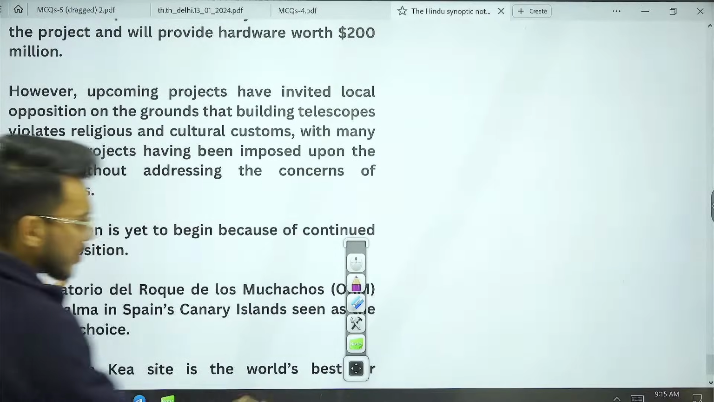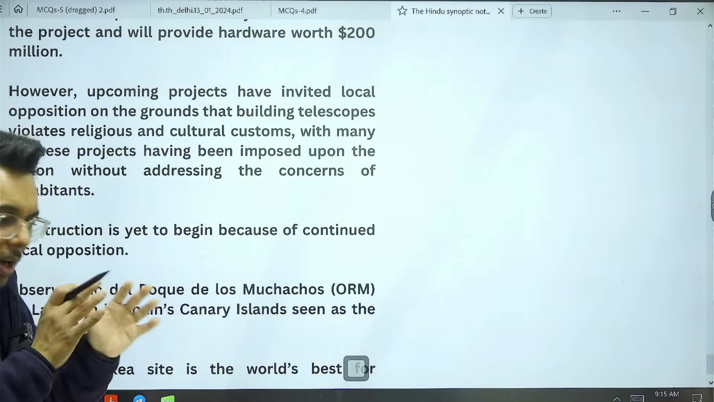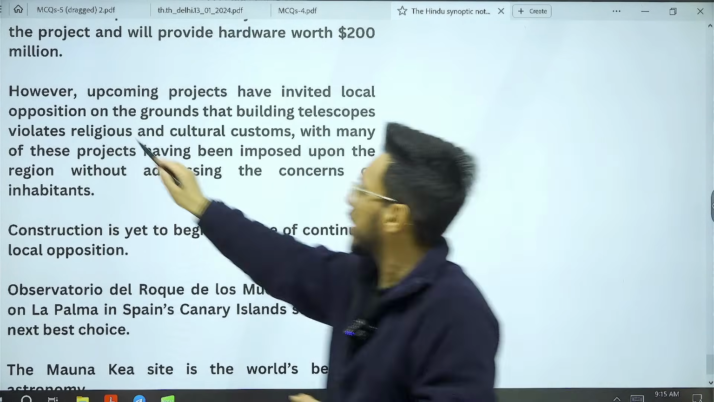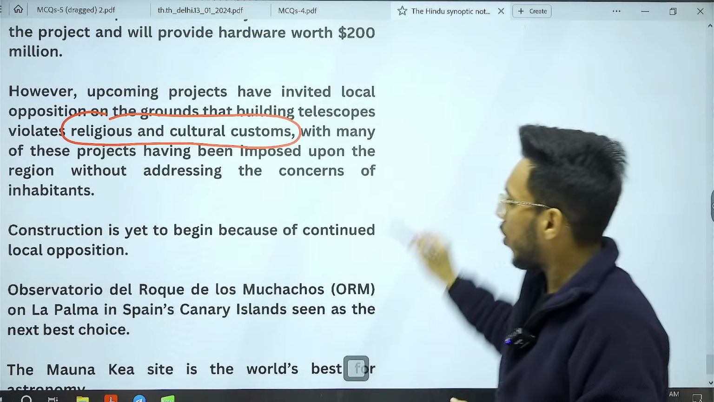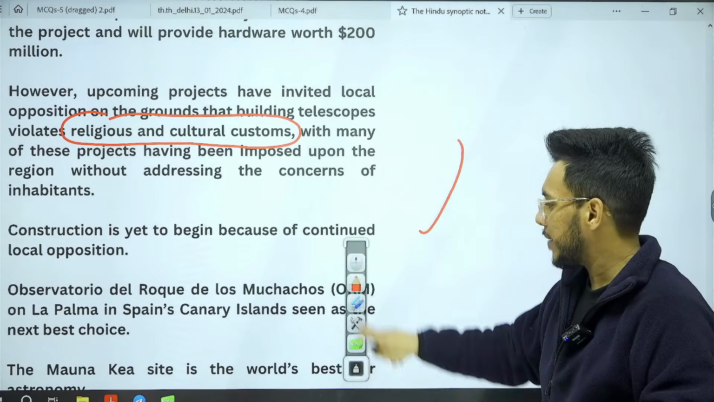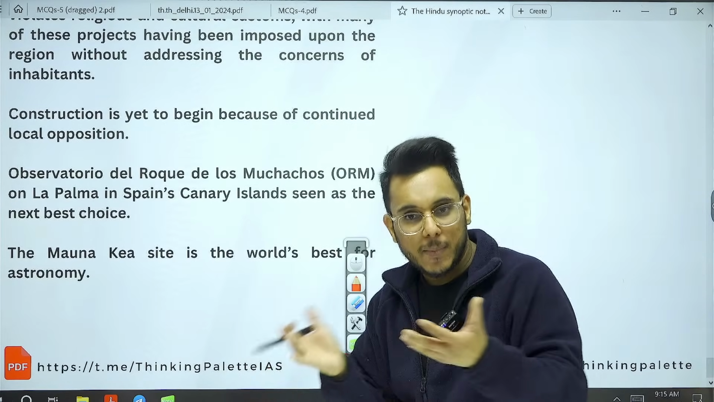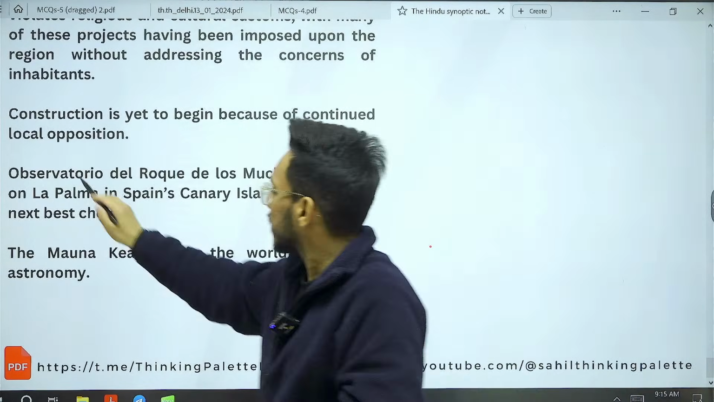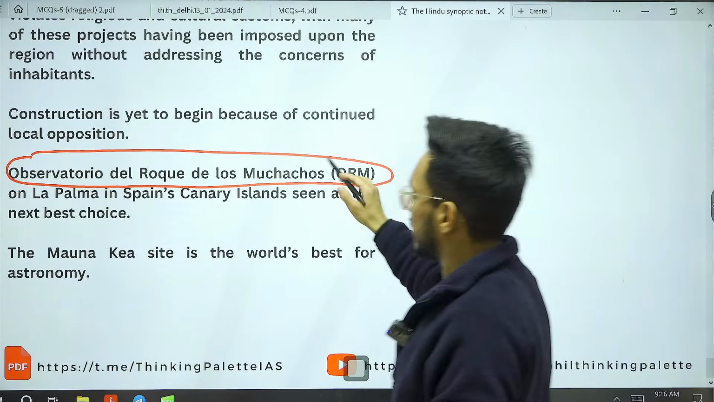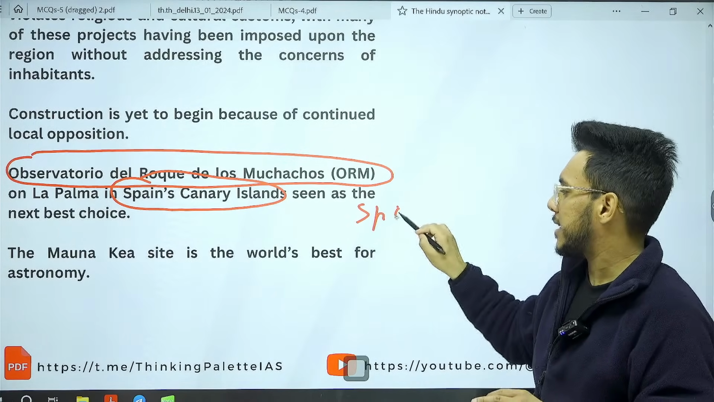A lot of other telescopes are already there, but this was to be one of the most high spec telescopes constructed there. But people are protesting on religious and cultural grounds. For this, now the team from India is going to visit Mauna Kea. If this project does not materialize, what is the next possible location? The next possible location is Observatorio del Roque de los Muchachos, in Spain's Canary Islands. So simply remember that the Spain Canary Island is the next possible choice.